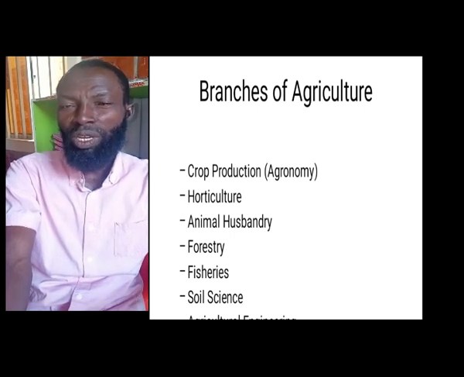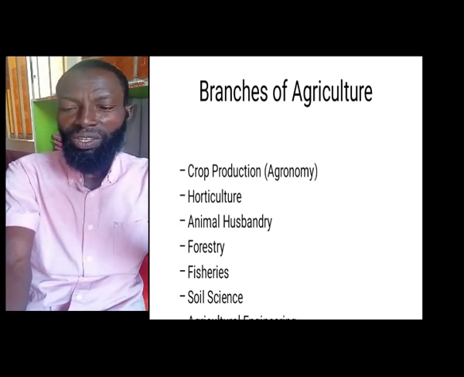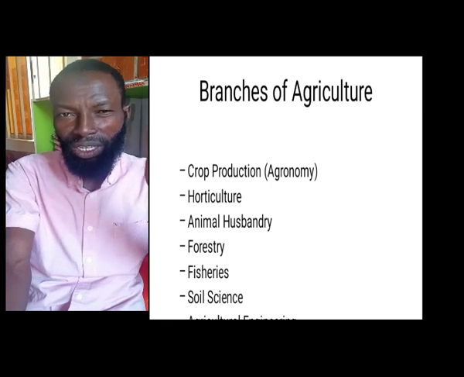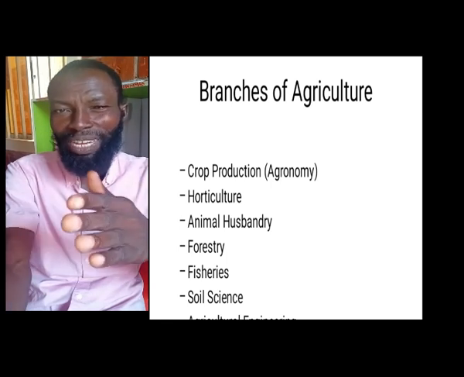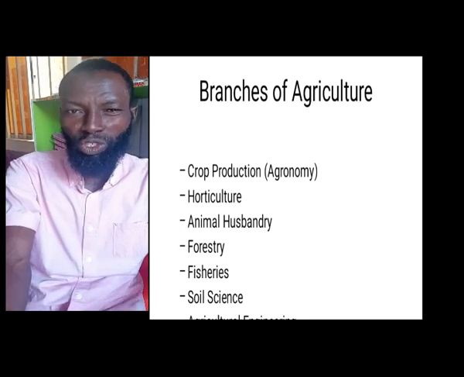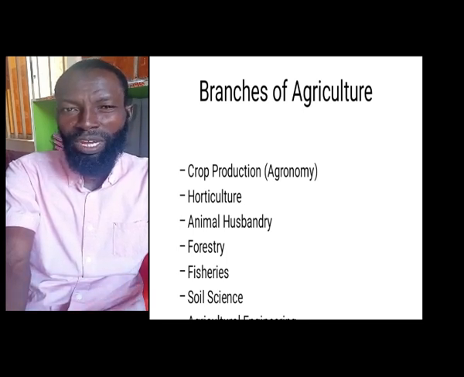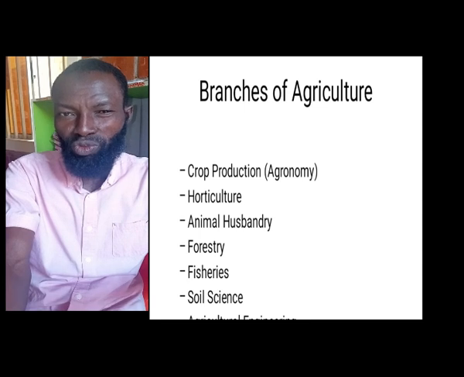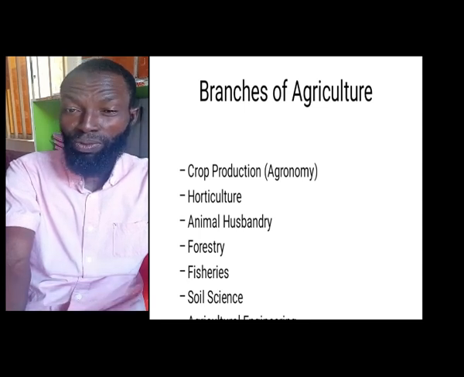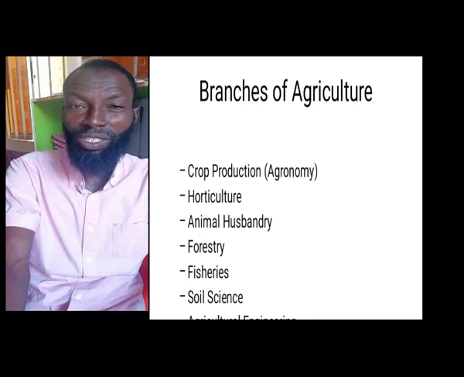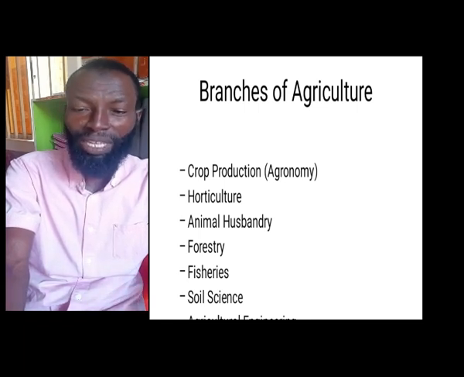We talked about soil science, agricultural engineering, and agricultural economy. All these things are branches of agriculture, which we have mentioned and explained in the class. And if you can recall, there are some videos which we projected to you back then in the class, and we have seen how agriculture is taking place in the farmland.